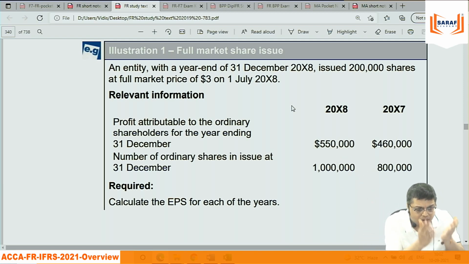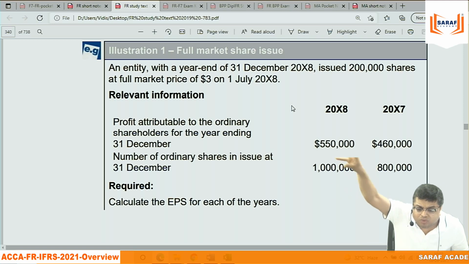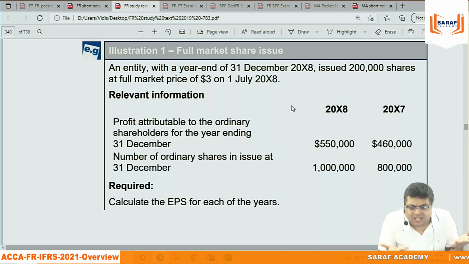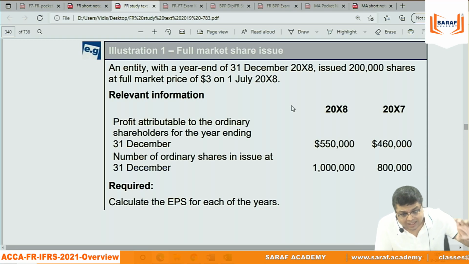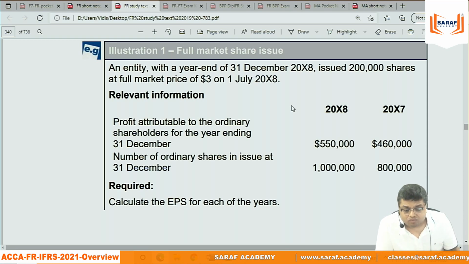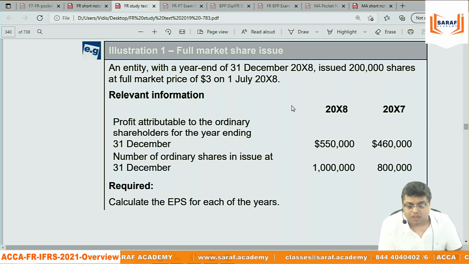Because what adjustment will I do if I have invested 6 lakh in the business and I will be earning income in 19, 20 and all that? What adjustment? I can't do anything. I cannot do the calculation based on forecast. You can say that that is a limitation of EPS, that it is talking about the past. It is not talking about the future.